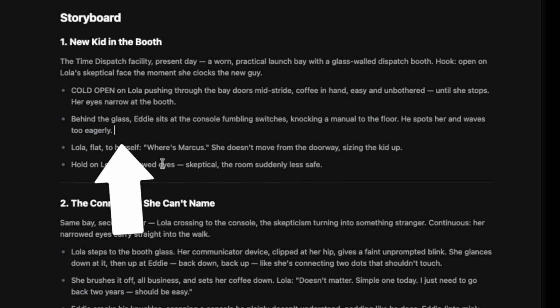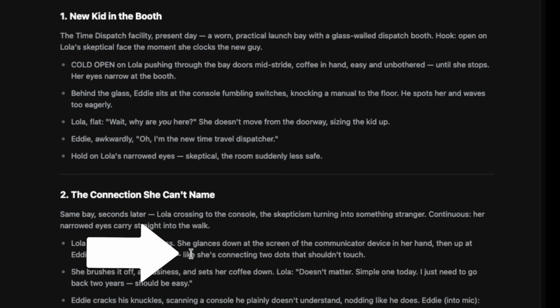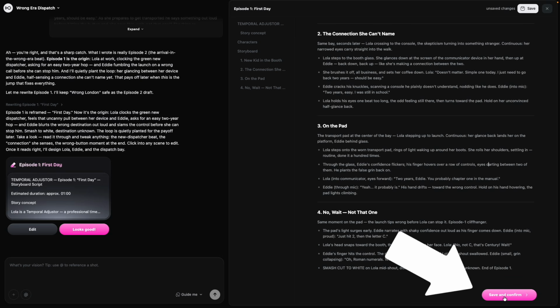I don't think he needs to say anything. So I have her saying, wait, why are you here? That will play in later. And then she's connecting 2 dots that shouldn't touch. This makes no sense to me. Like they should touch. That's why she's connecting them. So let's just say she's making a connection between the two. I think the quality of the writing that you put in affects the quality of the output that you get from the generations. All right, I made a few changes to the dialogue and now I'm going to save it.